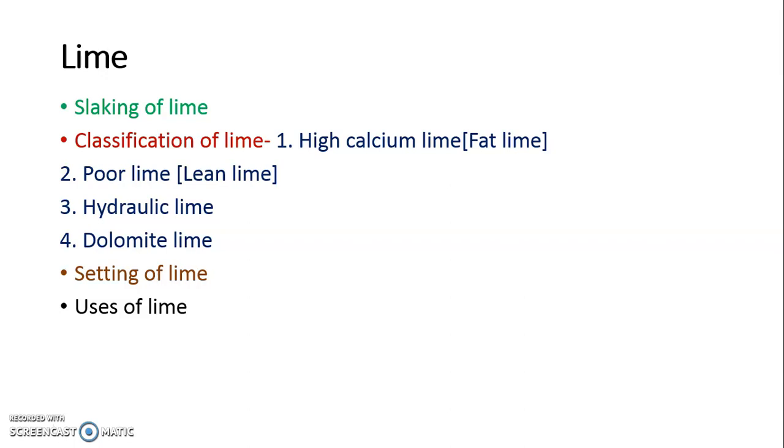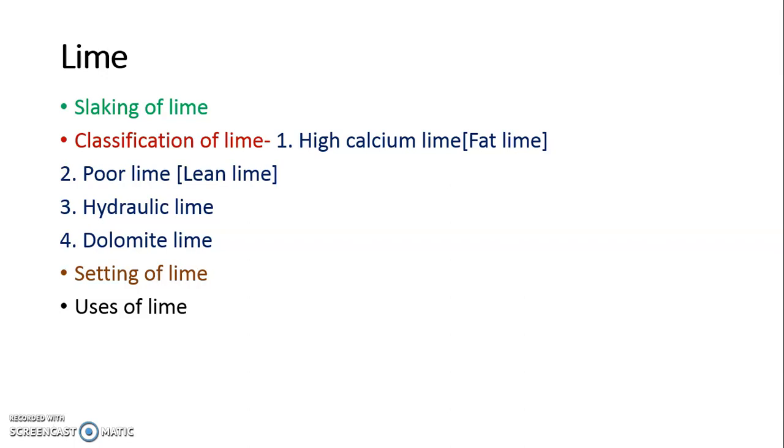Last one, dolomite. Dolomite is the name of a rock which consists of calcium carbonate and magnesium carbonate. It consists of 60 to 70% lime and 30 to 40% MgO. This is a very specific lime having a specific application in refractories.